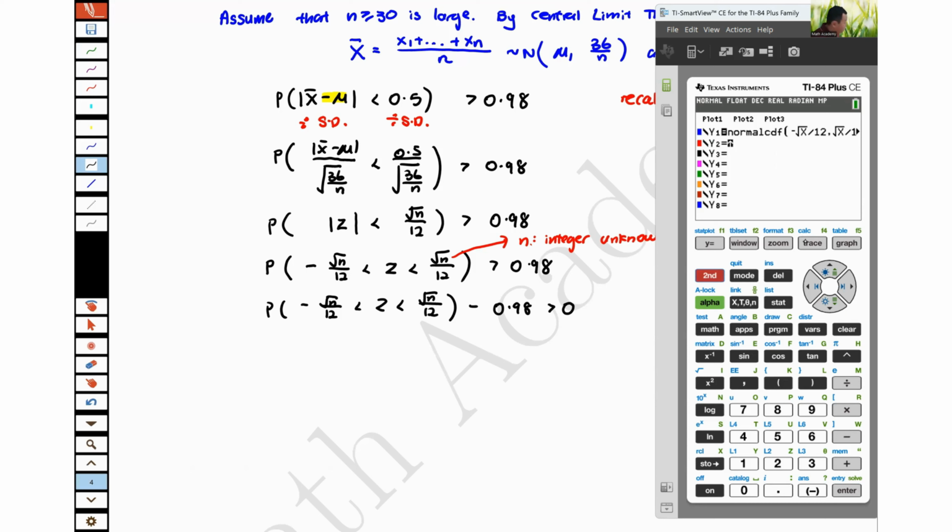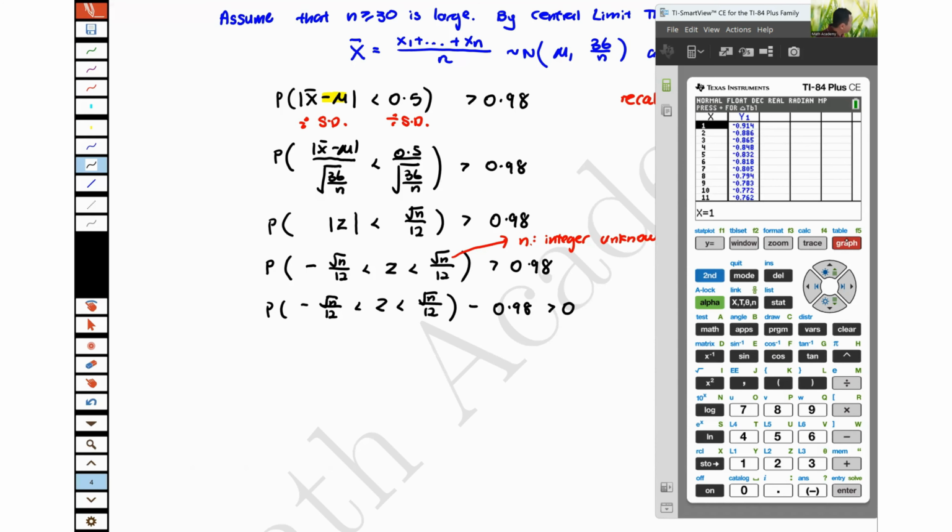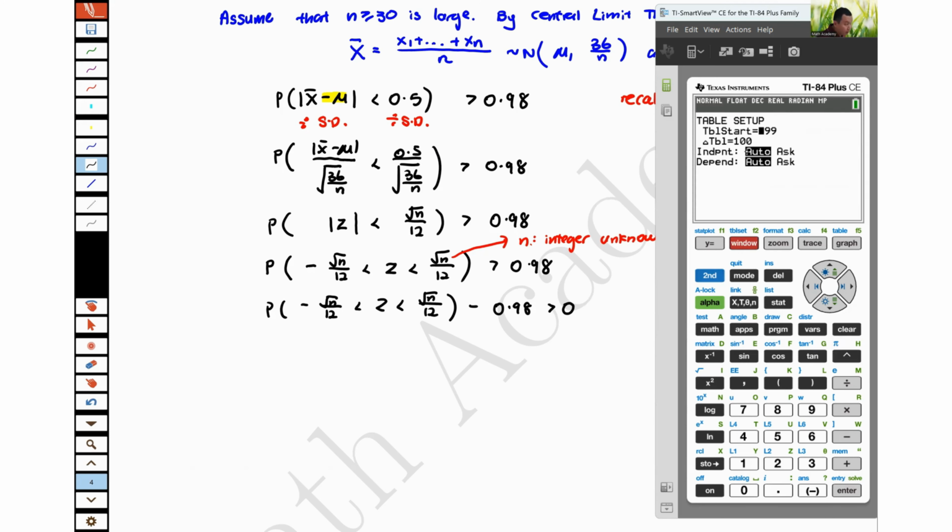Okay, so I go to table. Table is located at second graph. But if I keep scrolling down, you will see that it's not getting very close to 0. What am I going to look for? I want to look for more than 0. Currently all negative. Let's recall how to jump. There are two ways to jump the numbers. You either press plus to change to, let's say, 100. Then it will jump by 100 on the left. Or you can go to second window for table setup. Second window, you can make the jump by any number you want.